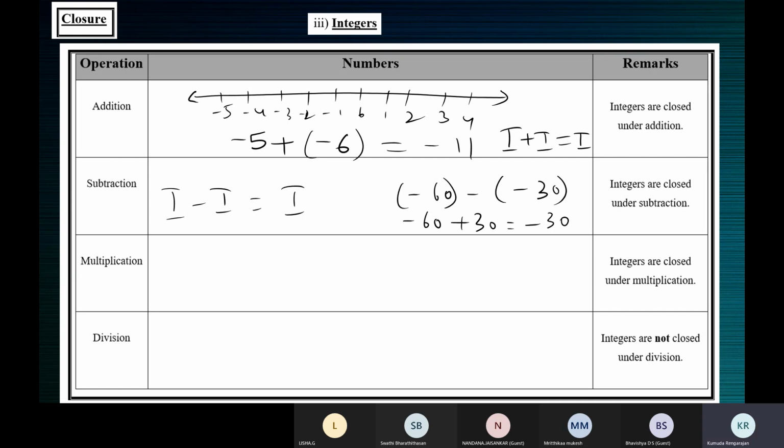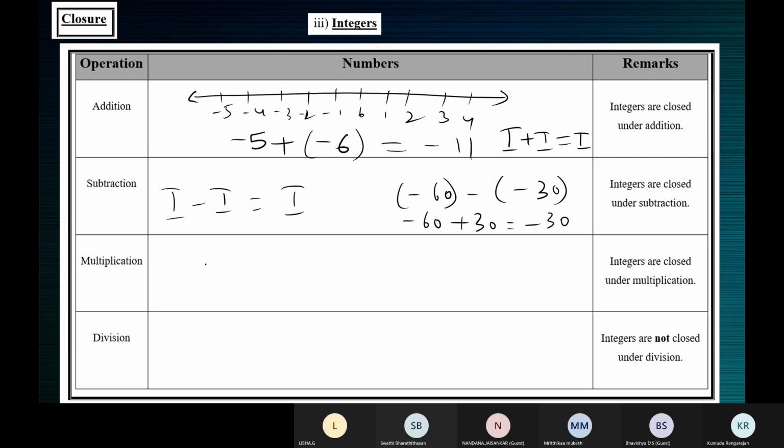Integers are closed under subtraction. Because here you have the negative numbers also, right? So when you subtract any two integers, the answer will be an integer. Because the answer can be negative or positive, or it can be 0 also. So we have a wider range here.